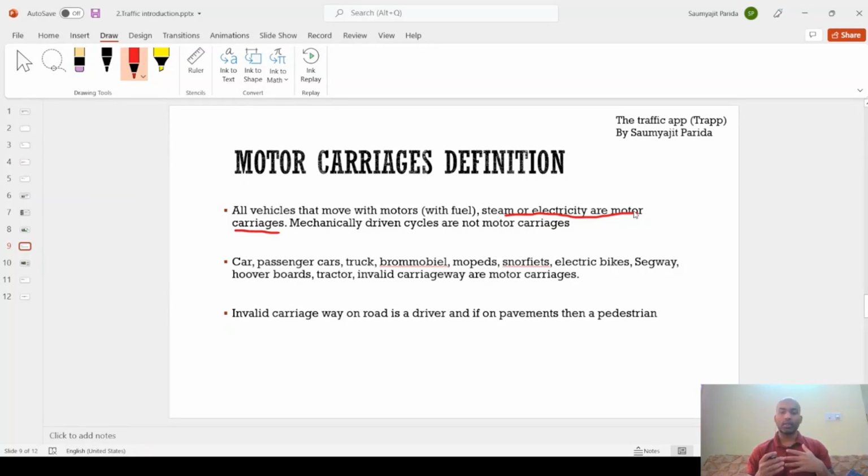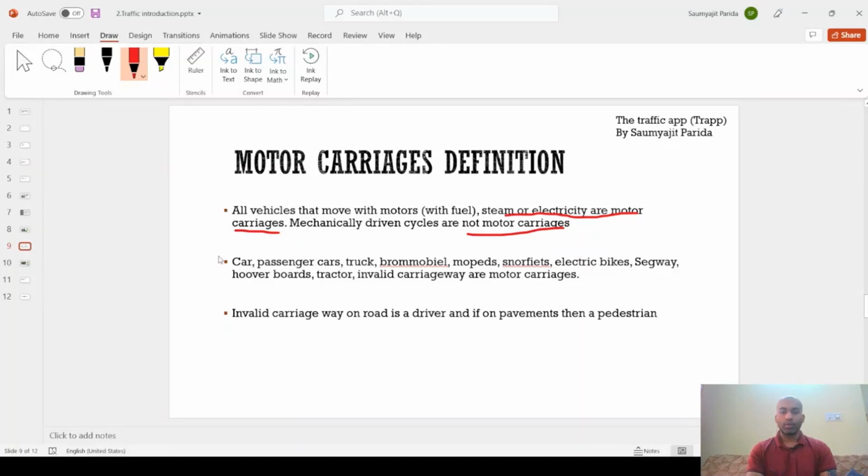For a manual driven cycle, we have pedals and we pedal it. We use mechanical force, we use our energy to pedal it. So it is non-motor. It's not a motor carriage. But apart from cycles, every vehicle which has a motor, electric step, electric bike, moped, snorfits, bikes, cars, trucks, are all motor carriages. Even the trains are motor carriages. So car, passenger car, truck, Brahmobile, moped, snowmobile, segway, hoverboard, tractor, invalid carriage are motor carriages.